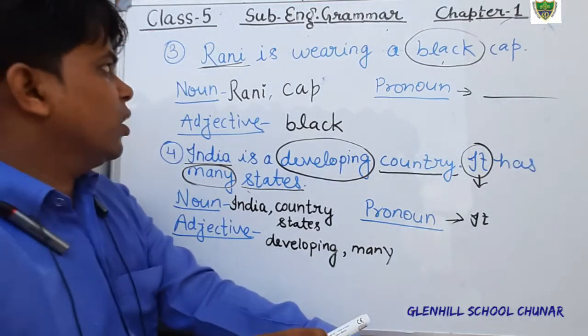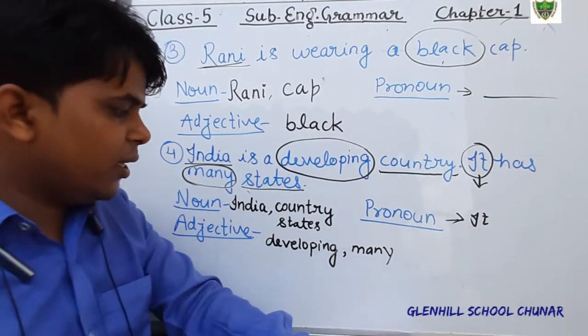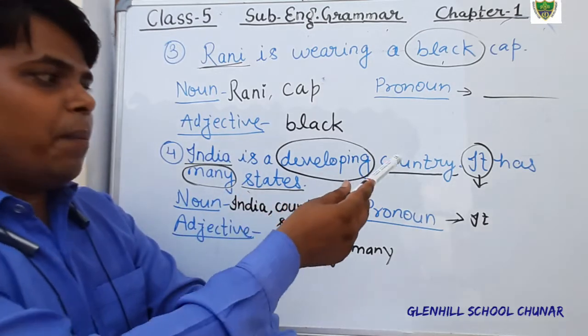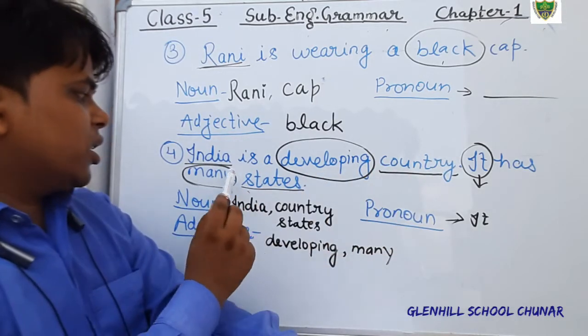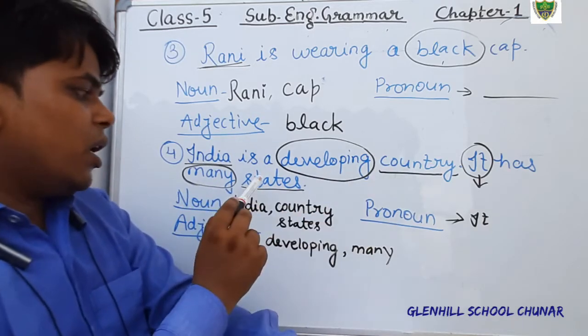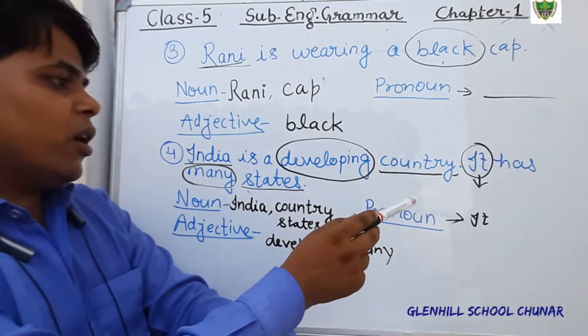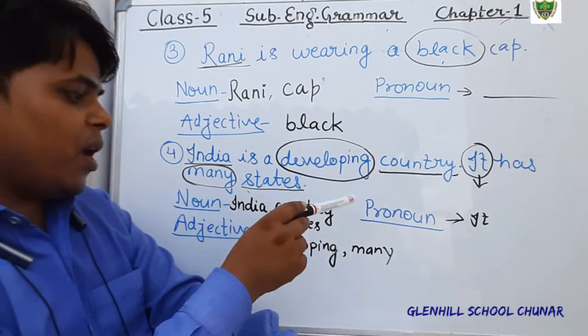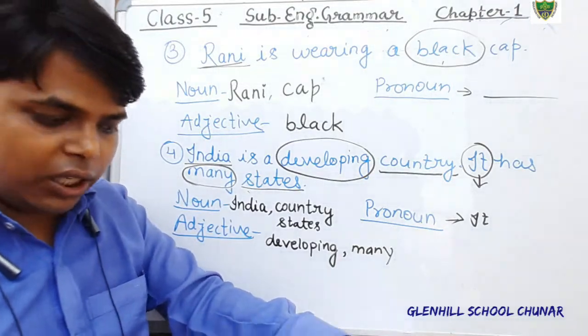Here students, when we say that India is developing, at that time developing is a verb. But when we say that India is a developing country, developing country, here it is used as an adjective. So the word developing is an adjective, and many is also an adjective of number. Okay students, just write down. Okay, I think you have all understood. In this sentence, India and country and states are nouns. Only it is pronoun here. And adjectives are developing and many. Okay, just write down.